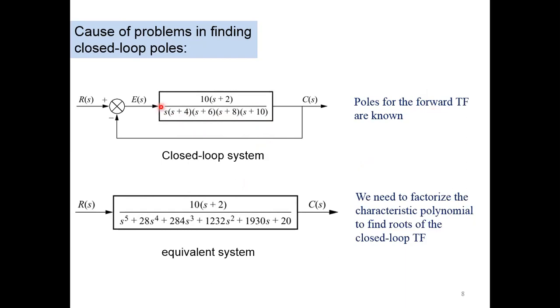Poles for the forward transfer function are known, but for the closed loop system, because of the fifth order polynomial, we need to factorize the characteristic polynomial to find the roots of the closed loop transfer function. We require a lot of calculations, a lot of knowledge of calculus to solve this.